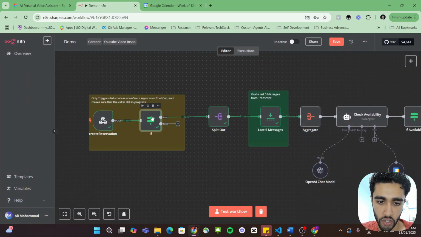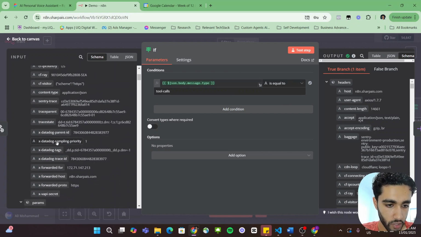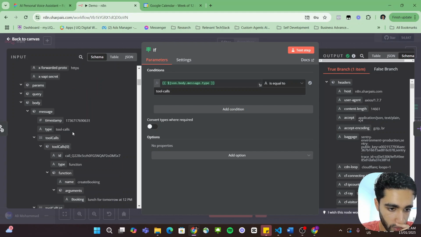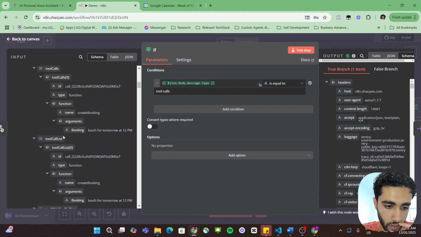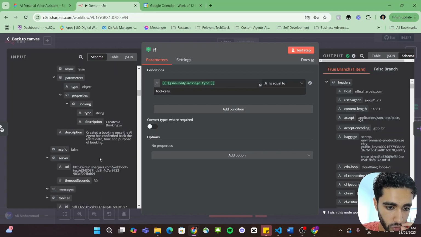So this is just making sure that the tool is actually triggered during a tool call and not just randomly at the start or the end of the call. I think I had someone in the comments ask me how to overcome that, and this should hopefully be how you do it. If not, just apply another filter. Just apply a filter and make sure that filter is a tool call. So I think that should be all good.